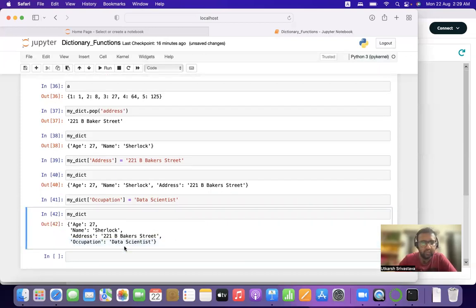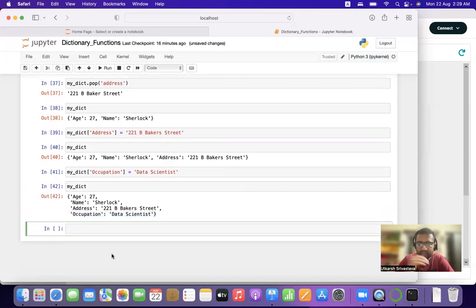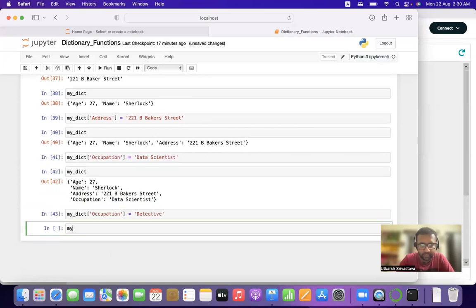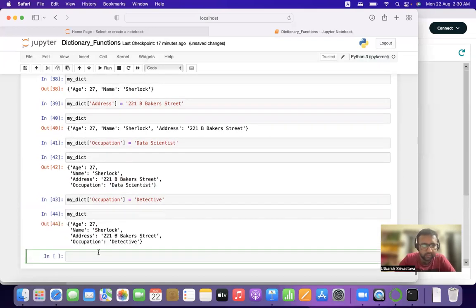All right. So now let us replace a few values. We got to learn that he's actually not a data scientist, but he's actually a detective. Print. So now the occupation is showing as detective.